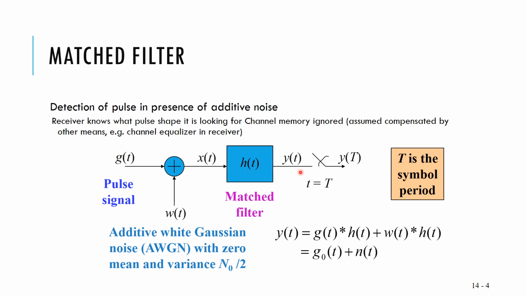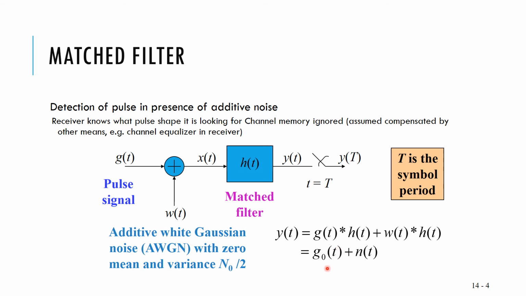You receive it as y of t, and this is sampled at uniform intervals of time, t equal to capital T, where T is the symbol period. This is the sampling circuit followed by the decision circuit. The received signal comprises the noise. It is the received signal g of t convolved with h of t, plus the white Gaussian noise convolved with h of t.